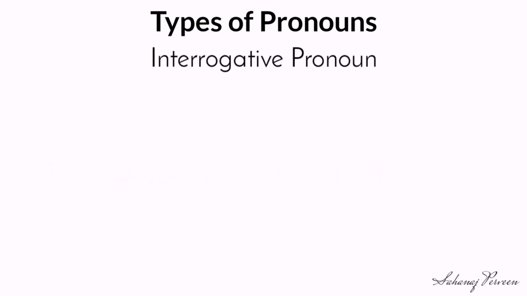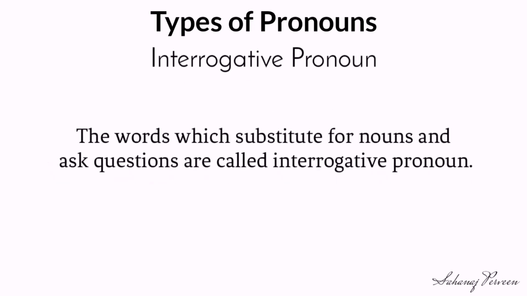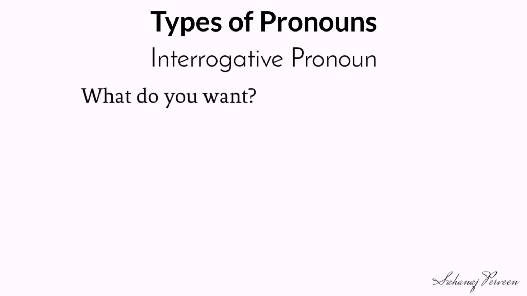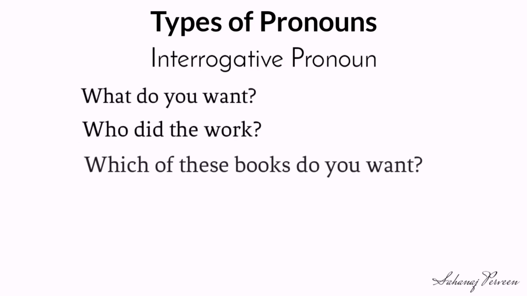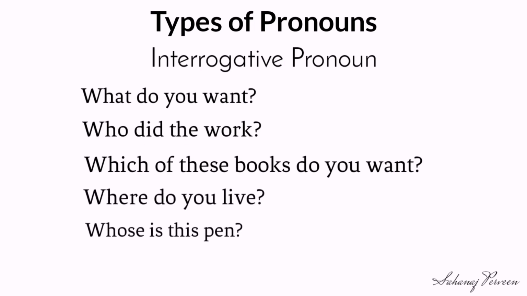Interrogative pronouns. The words which substitute for nouns and ask questions are called interrogative pronouns. Look at the examples. What do you want? Who did the work? Which of these books do you want? Where do you live? Whose is this pen? In the sentences given above, the words what, who, which, where, whose are classed as pronouns because they are interrogative pronouns, as they are used for asking questions.